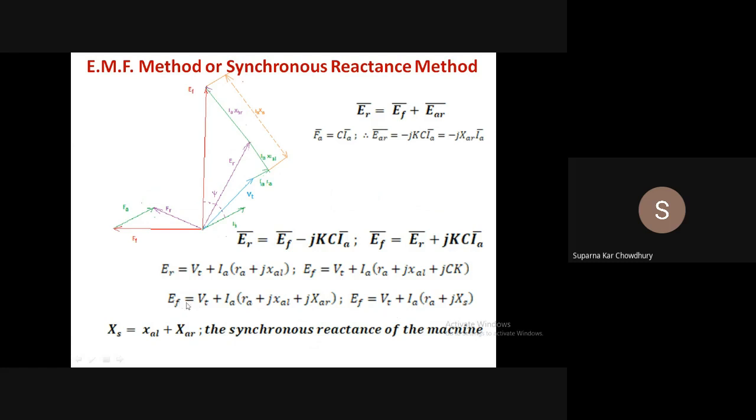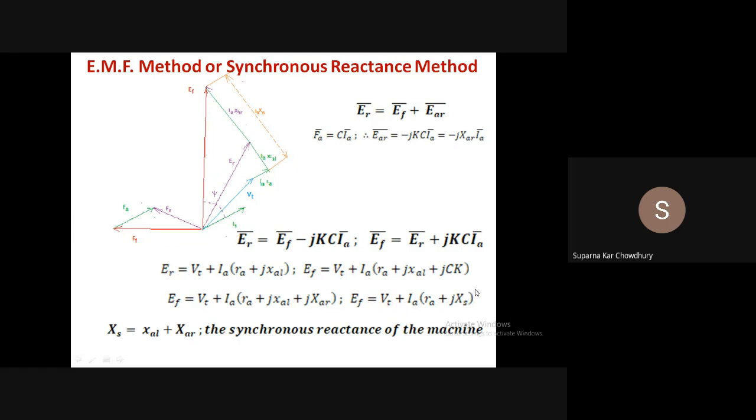So we get EF is equal to, now ER in turn is equal to VT plus IA into RA plus jXAL. That is how ER is defined. So if you replace it in this equation, we get EF is equal to VT plus IARA plus jIAXAL plus jXAIA. So these two have the same dimension and can be clubbed together. So we can write EF is equal to VT plus IA into RA plus jXS.